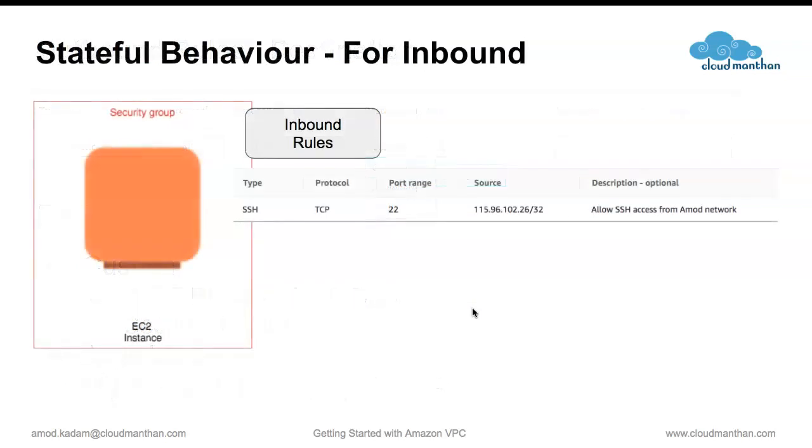Now let us understand one behavior of security group which is called stateful behavior. Here your EC2 instance is having inbound rules and allowing traffic on port SSH only if the source is so and so IP. If the request comes from this IP address for SSH, then this will be allowed, and also you will get the response back.